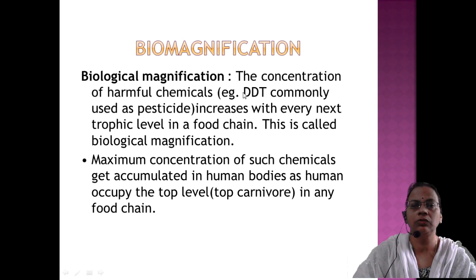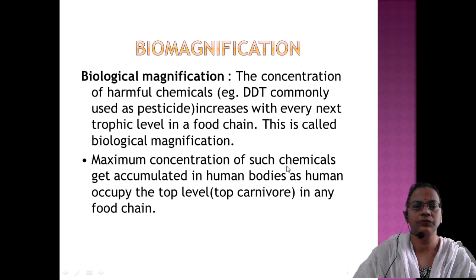We are not eating only one day, every meal we are eating these food substances attached with pesticides, so in our body it will keep on accumulating. As it passes from producer level to the carnivore, who will get the maximum accumulation? The top carnivore. Most often human beings are the top carnivore, and in our body it will keep on accumulating. That process is called biological magnification or biomagnification.